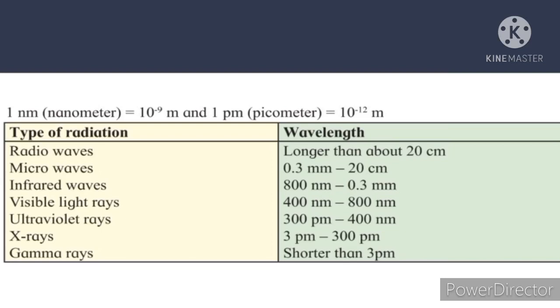Infrared rays are bigger than visible light rays. They are 800 nanometer to 0.3 millimeter. Microwaves are 0.3 millimeter to 20 centimeter, and radio waves are longer than about 20 centimeter. We cannot see these because these are outside the 400 nanometer to 800 nanometer wavelength range. So these are the types of radiation which you must remember because they are very important.